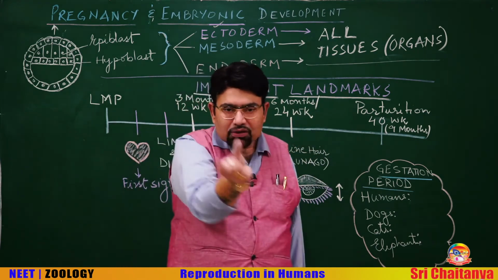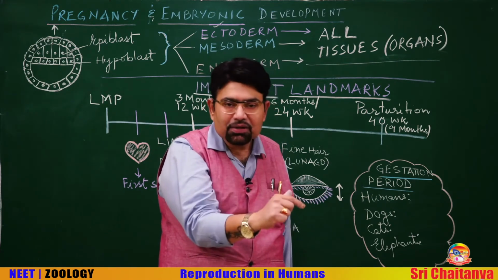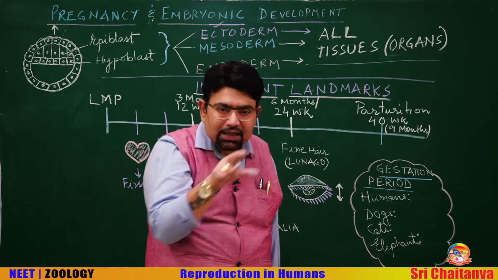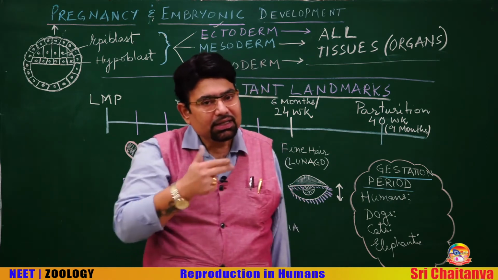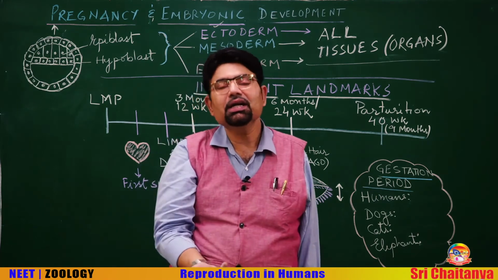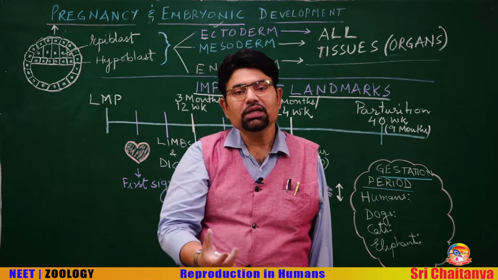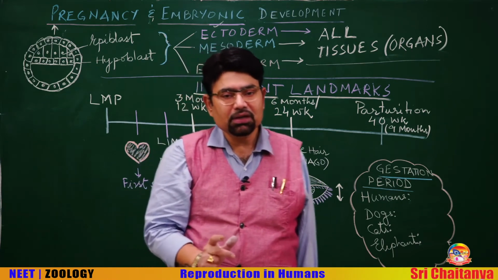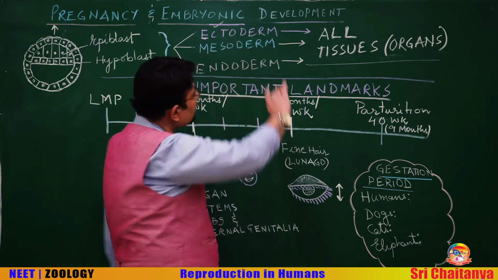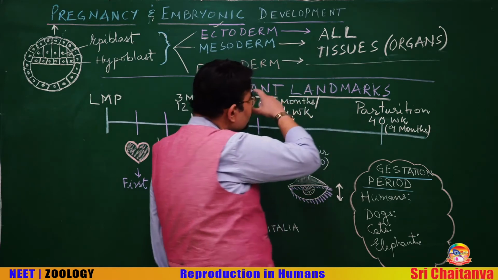The outer cortex of the adrenal gland is mesodermal, whereas the inner medulla is ectodermal, the reason being it is an extension of the sympathetic nervous system. So, as I told you, there are organs which are formed from multiple germinal layers, but altogether there are only three of them, and they will form all the tissues of the body.